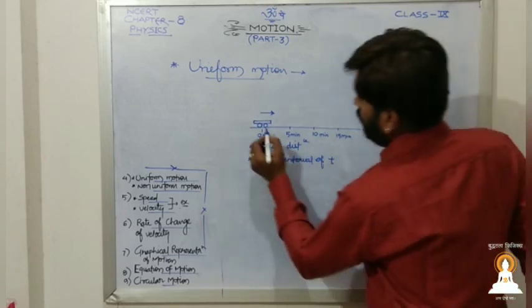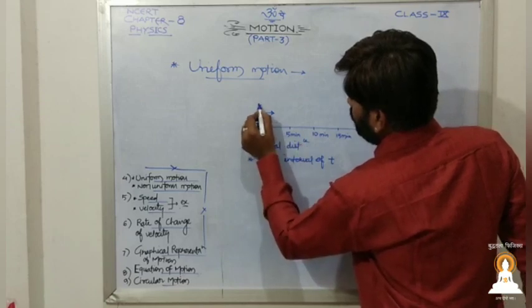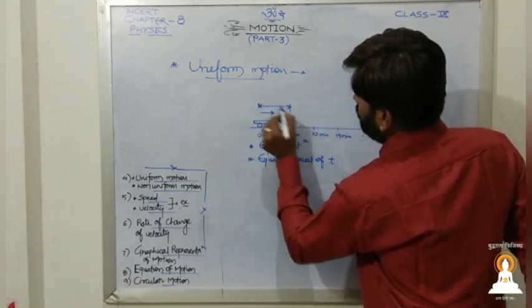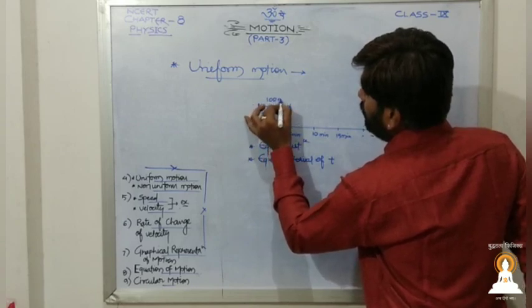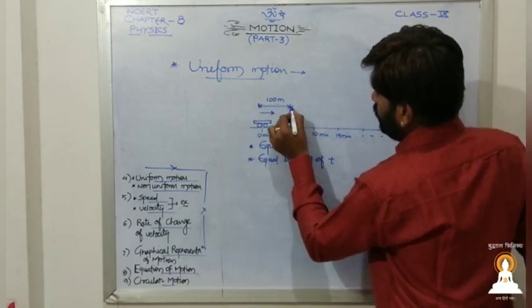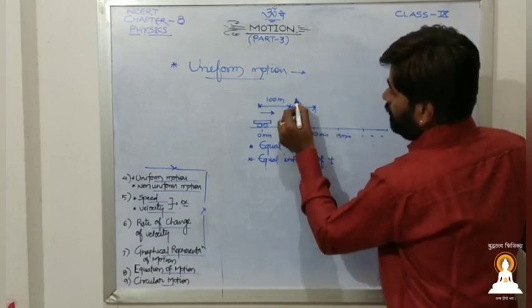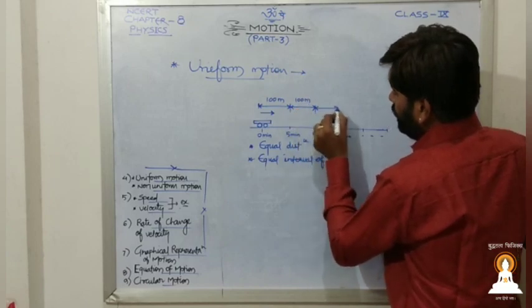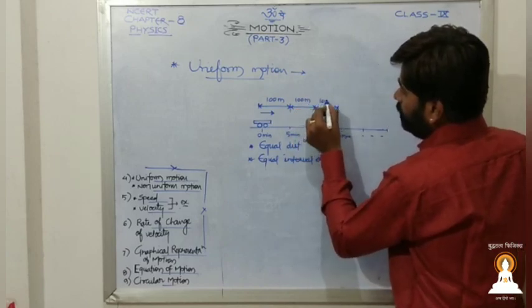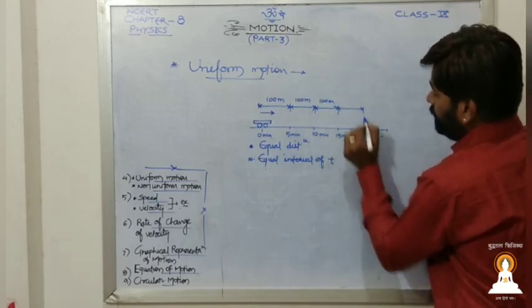From 0 to 5 minutes, suppose it covers a distance of 100 meters. In the next slot, 5 to 10, again 5 minutes, it again covers 100 meters, and 10 to 15 again 100 meters.